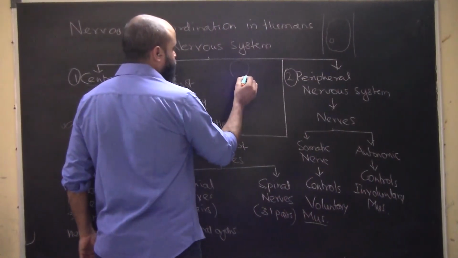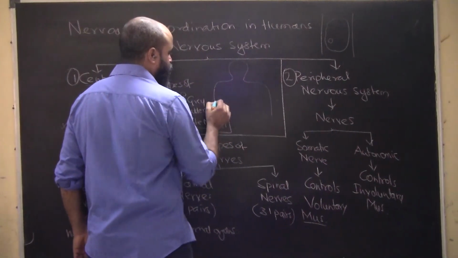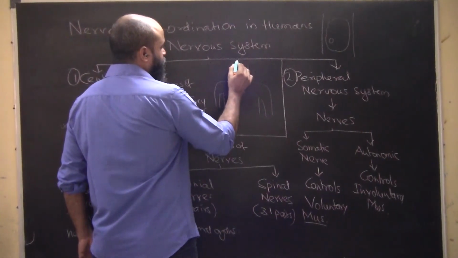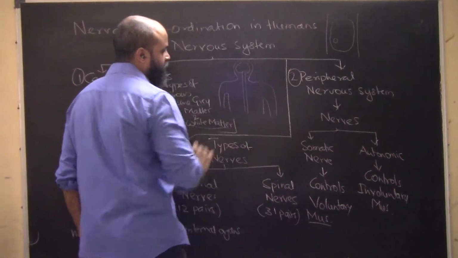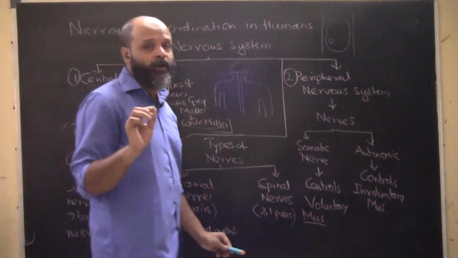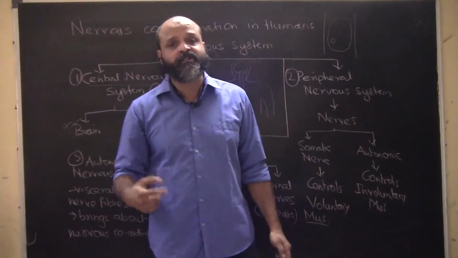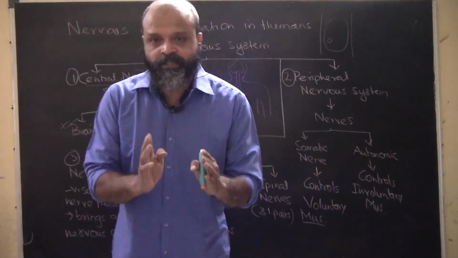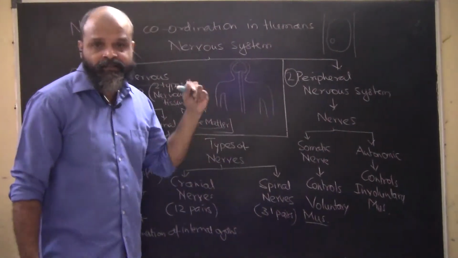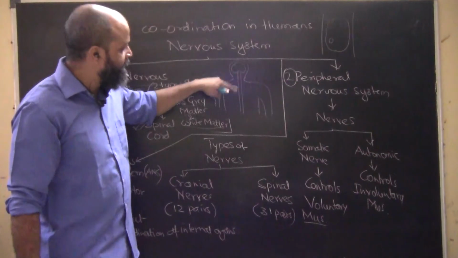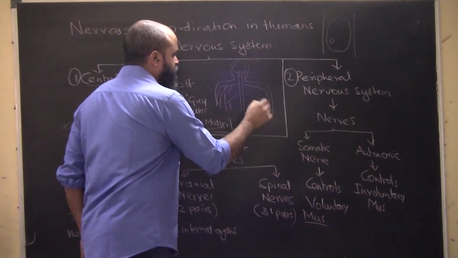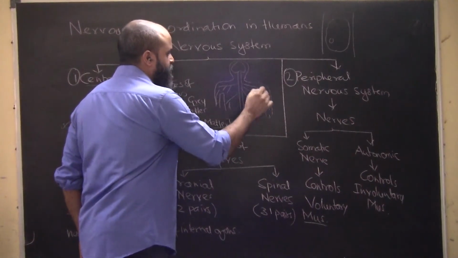Let's say this is basically the human body. We have the brain out here, and we have the spinal cord. Always remember, the vertebral column is different from the spinal cord. The vertebral column is a structure of 33 bones which supports and protects the spinal cord that goes inside it. So the brain and the spinal cord, and then we have these nerves which are spread out. These nerves all arise from the spinal cord and spread throughout the body.